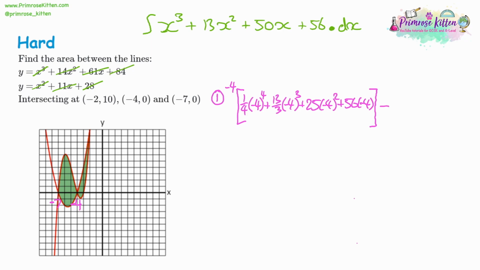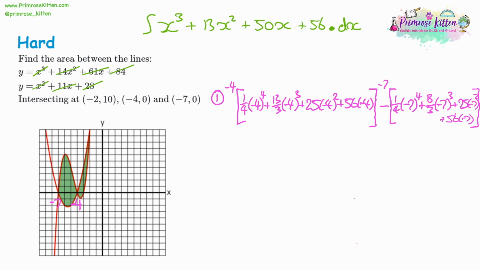And then we need to take away our second substitution, which is going to be negative 7. So we'd have a quarter multiplied by negative 7 to the power of 4, plus 13 lots of 3, negative 7 to the power of 3, plus 25 lots of negative 7 to the power of 2, plus 56 lots of negative 7. So again, we can see there's quite a lot going on here.